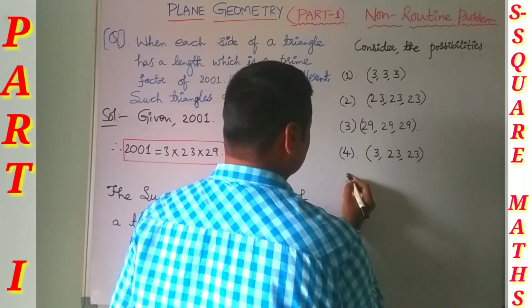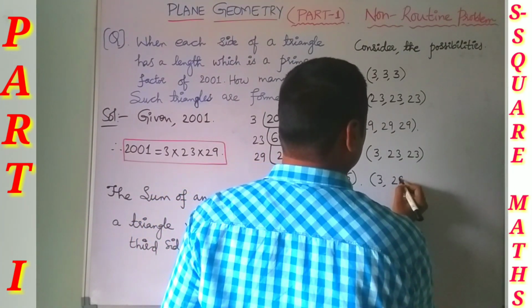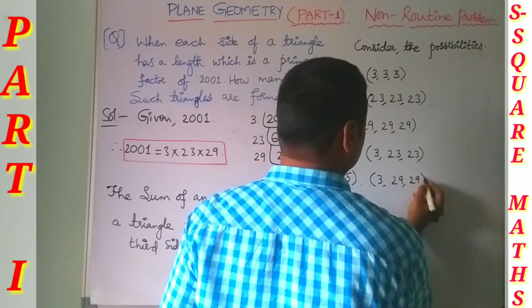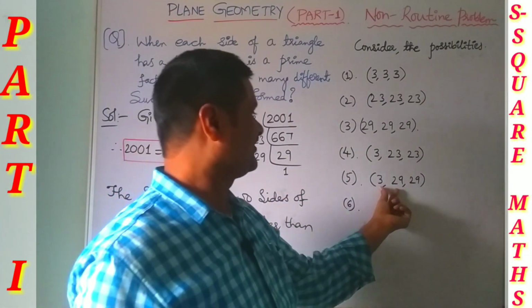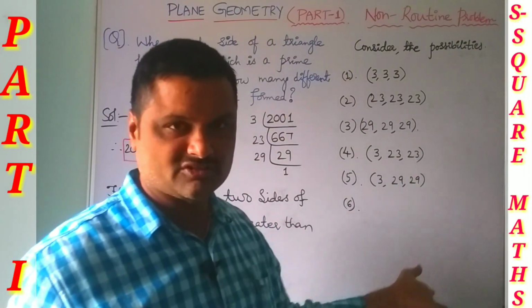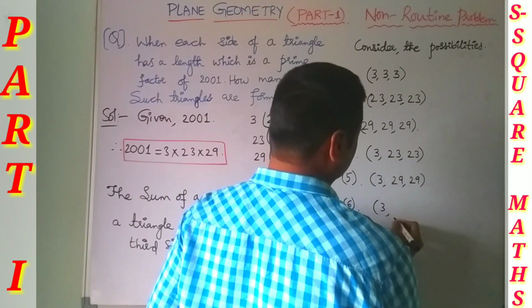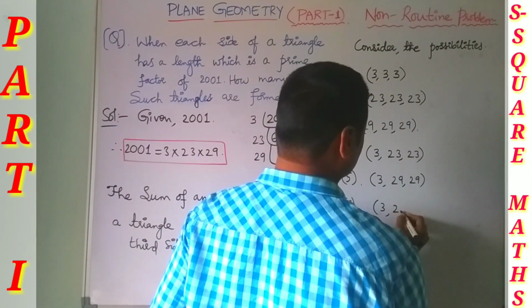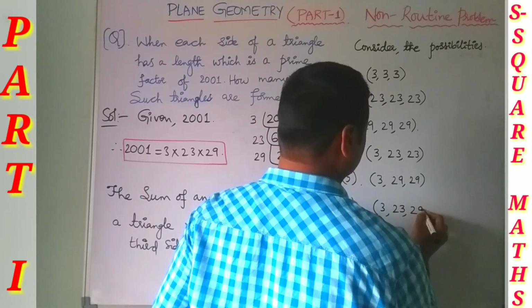Next we consider 3, 29, 29. Again the sum of any two sides is greater than the third side. This is also a possibility.